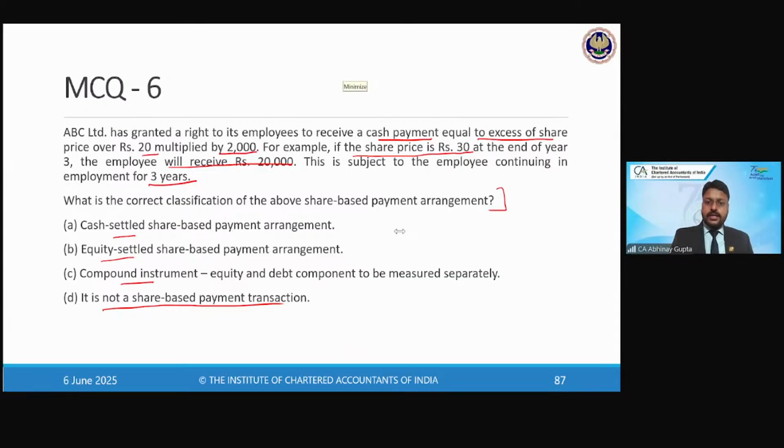So Samaynathan is saying option A. Okay, others? Correct.